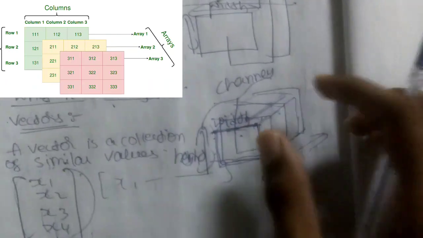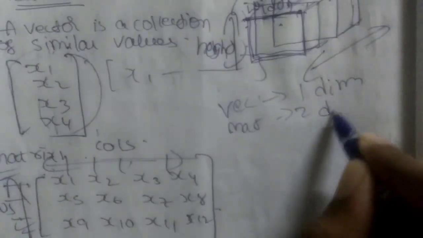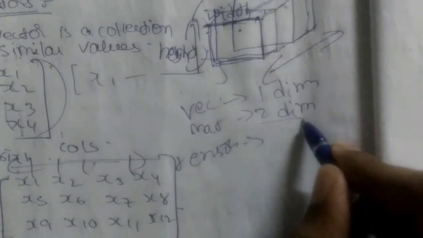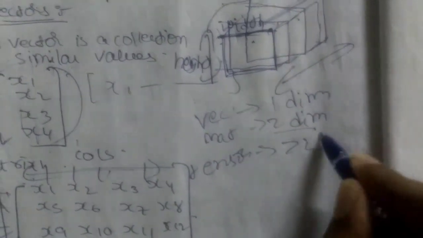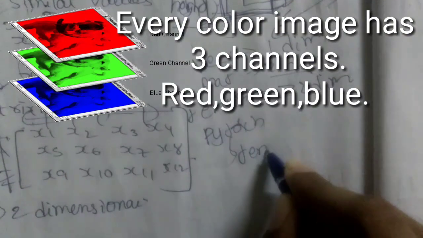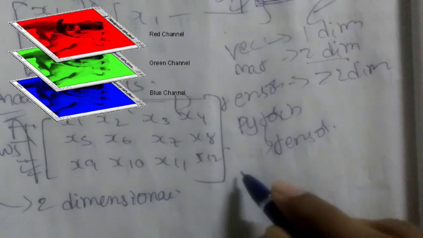Why is the number of channels important? That is why tensors are different. When we consider vectors, they are one dimensional, and when we consider matrices, they are two dimensional, guys. And when we consider tensors, we cannot just say three dimensional, they are more than two dimensional. So what are the examples of tensors, and why do we need tensors in deep learning? If you know a little about PyTorch, then the tensor is the most important part, guys. Okay, we will look into it.